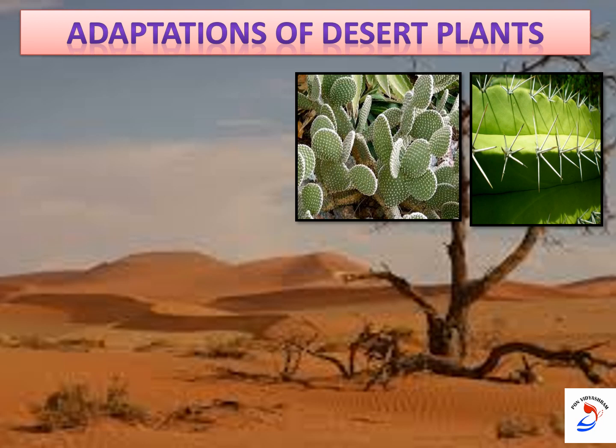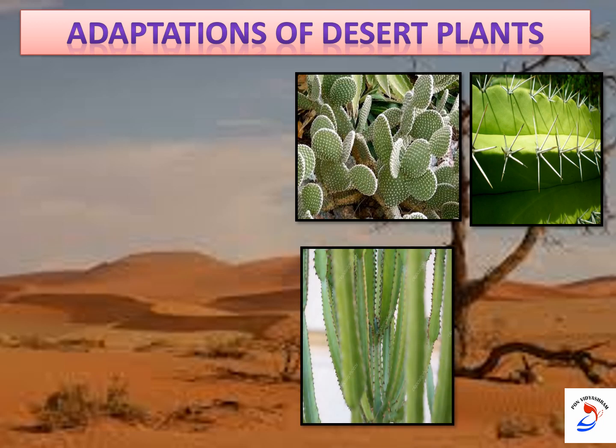Also, these spines help the plant to protect themselves from the animals. And look at the picture. They have a thick and fleshy stem that can be used to store water, because there is always a scarcity of water in the desert. So these fleshy stems help to store water, and the stem also contains chlorophyll and carries out photosynthesis to prepare food for the plant.